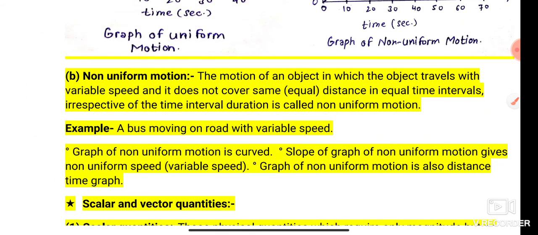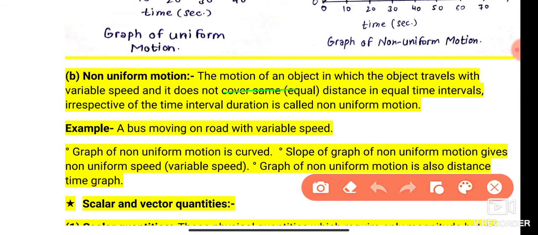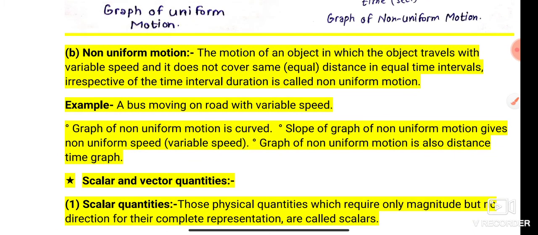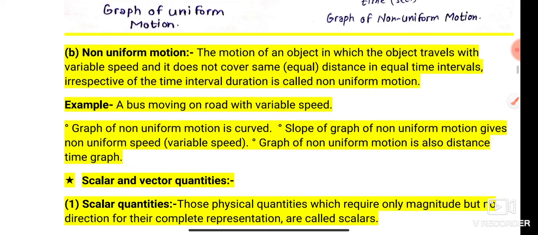A bus moving on a road with variable speed. एक बस है रोड पे चल रही है different स्पीड से चल रही है कभी 20 कभी 40 कभी 50 की स्पीड से चल रही है, so it does non-uniform motion because it travels equal distance intervals in unequal intervals of time, and its graph is a curved graph. The slope of the graph of non-uniform motion gives the non-uniform or variable speed, and the graph of non-uniform motion is also a distance time graph.